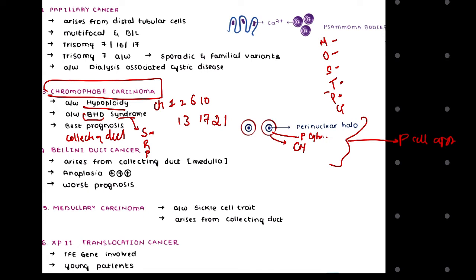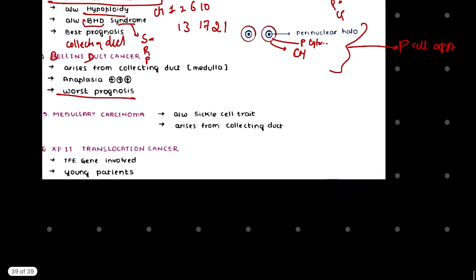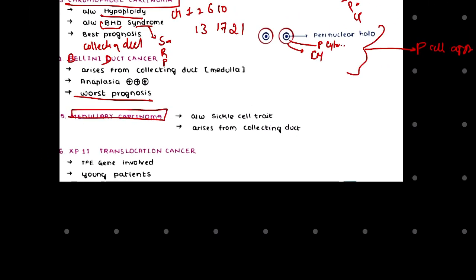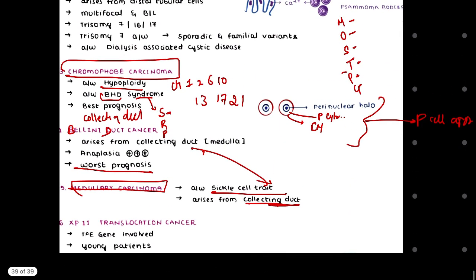Now talking about Bellini duct cancer, BD. It has a bad, worse prognosis, and it arises from the collecting duct, medullary region, right? This is what we need to know. Another is medullary carcinoma. It is associated with sickle cell trait, and it arises from the collecting duct, like Bellini duct and chromophobe carcinoma.